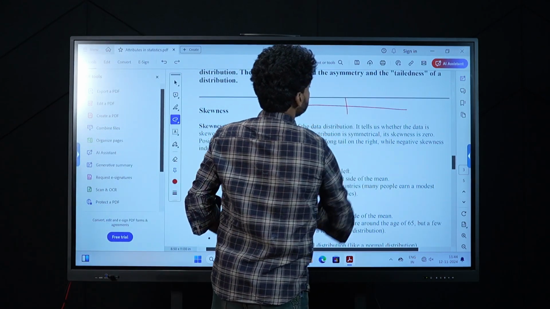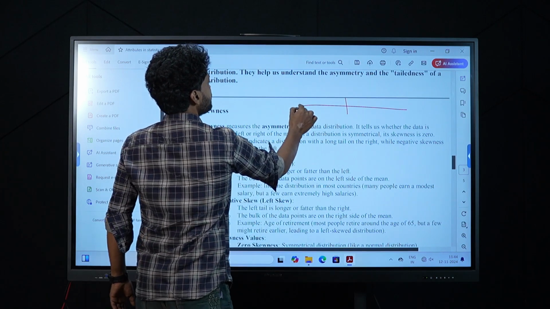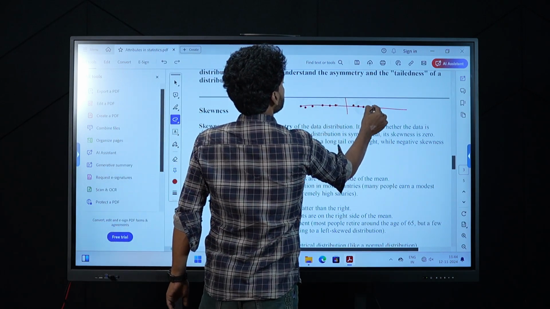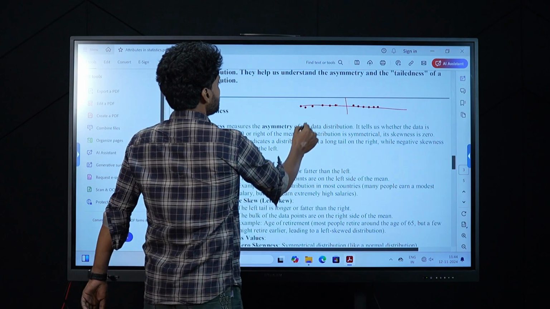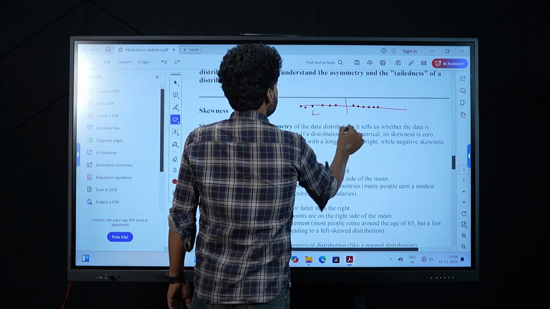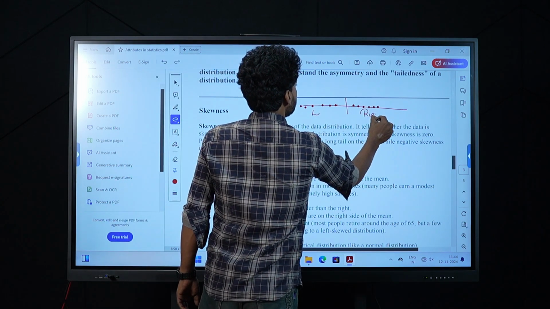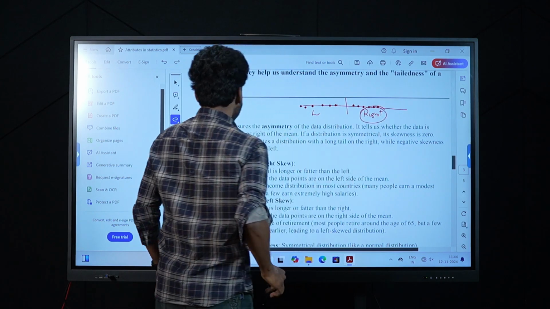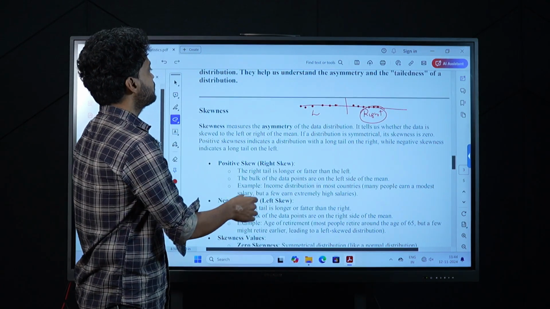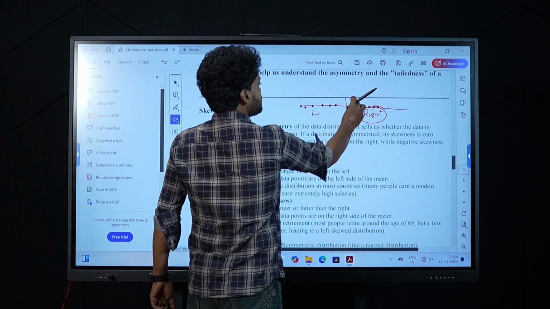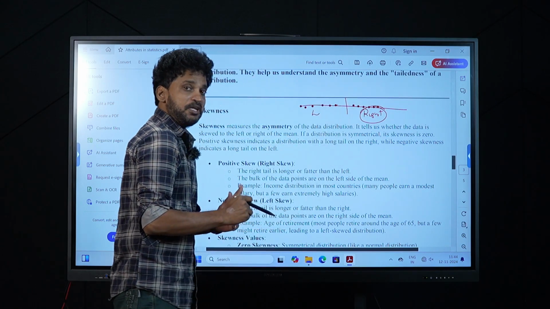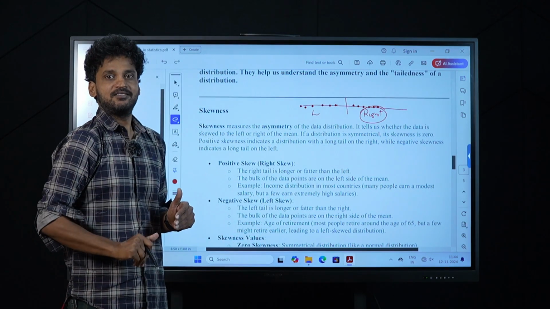This is the mean. Here we do have some data points, and here we do have some other data points. These are the left side data points. These are the right side data points. When you say positive skew, this is the right skew. The right side data points actually are limited but contributing more to the mean.